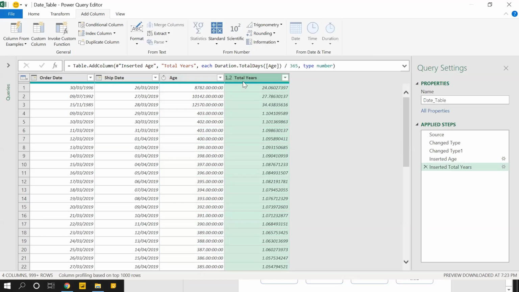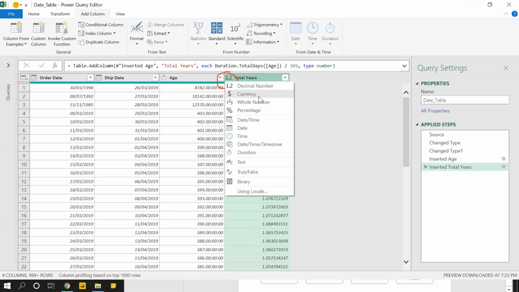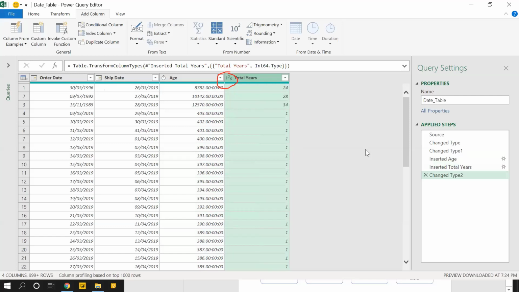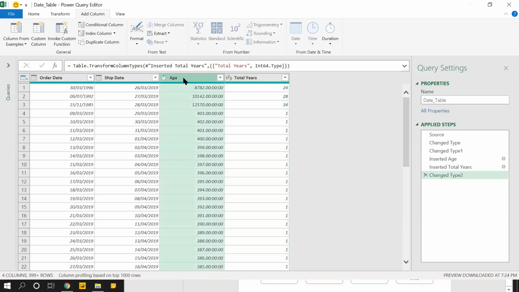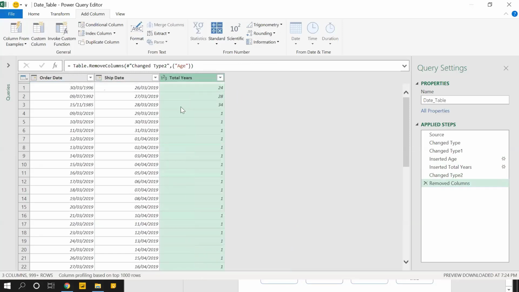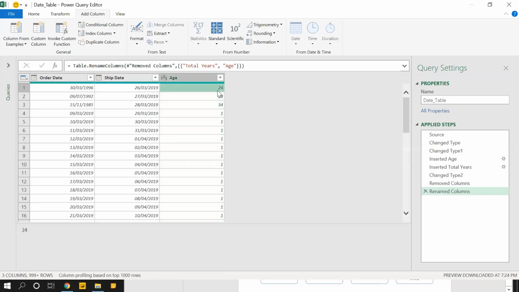I'm just 24 years old. Okay. And that's a decimal number, which is disturbing. To remove the decimal, I can just change this data type to whole number. And I think I don't require this column anymore. I'll right click and remove that column. So that's my age. You and I know that this is 24 years. But if a new person comes, he'll not know whether it's years or days or something.